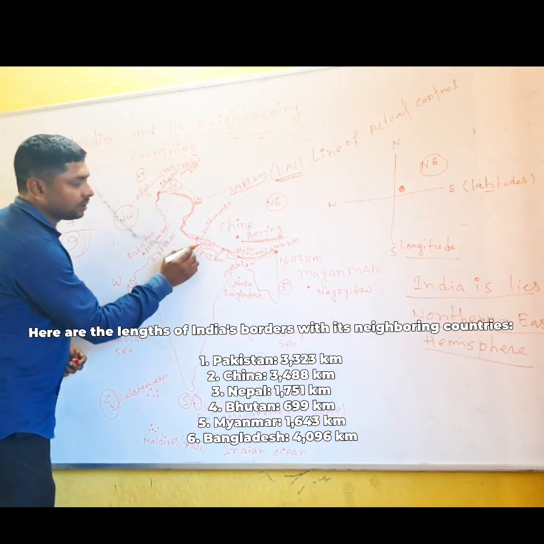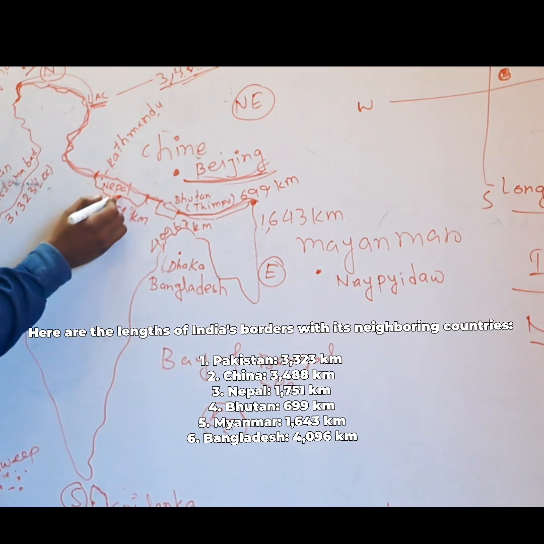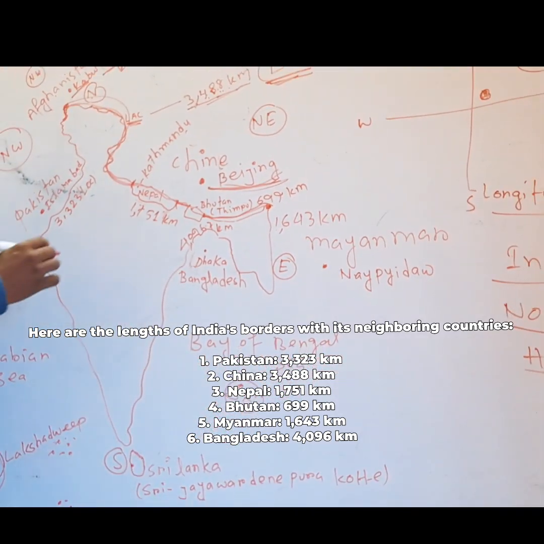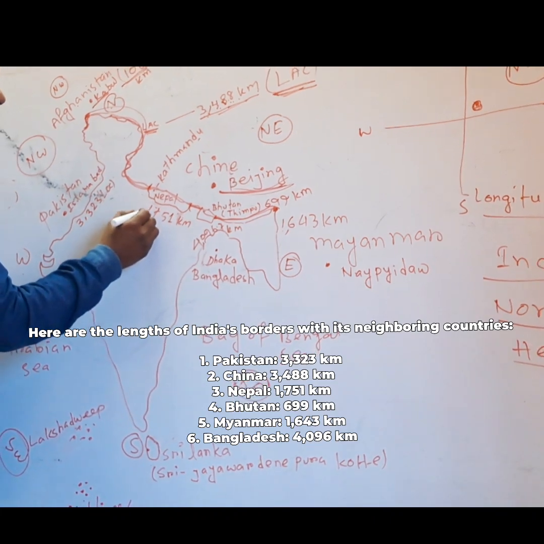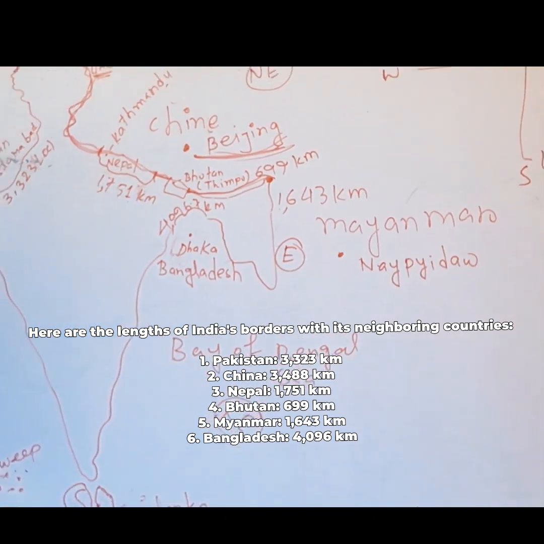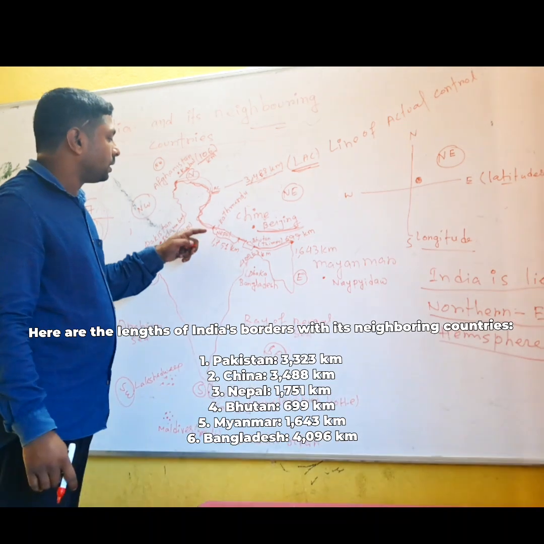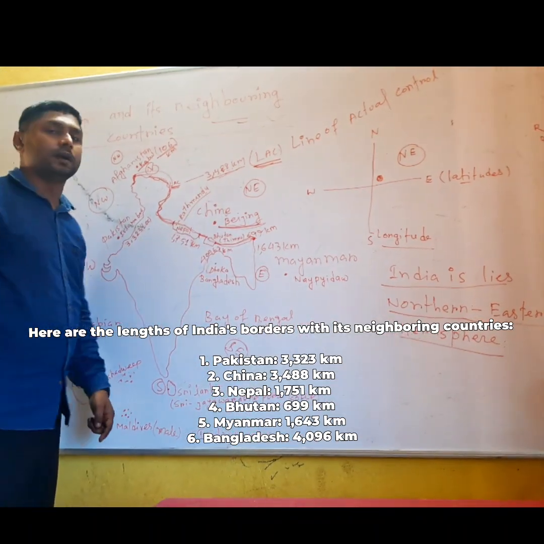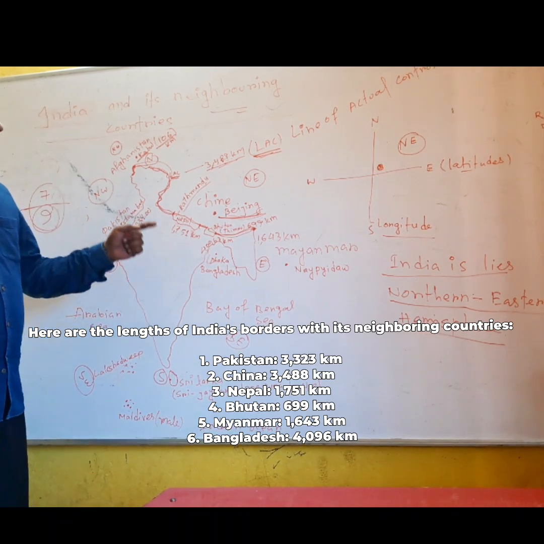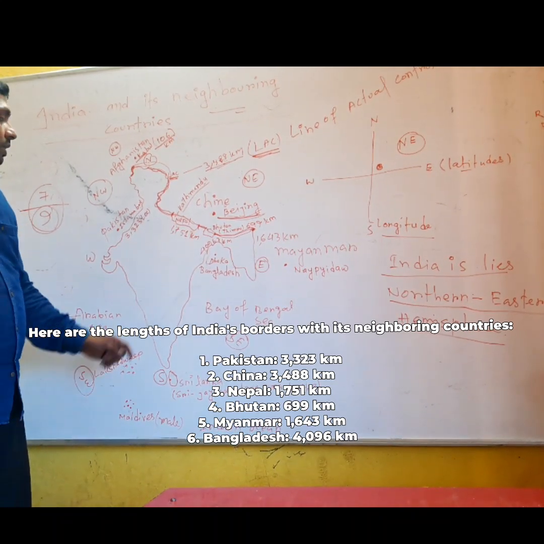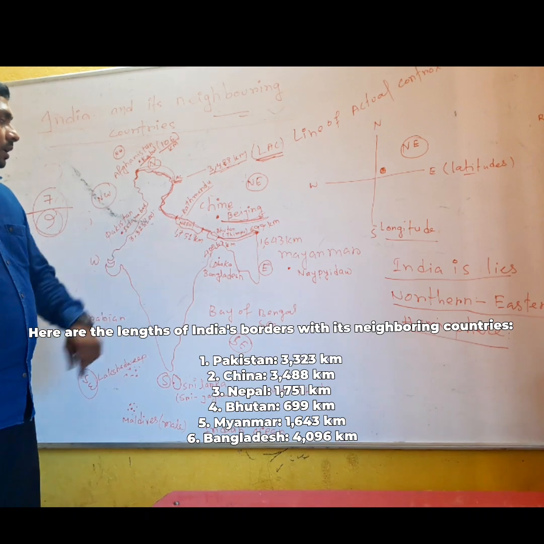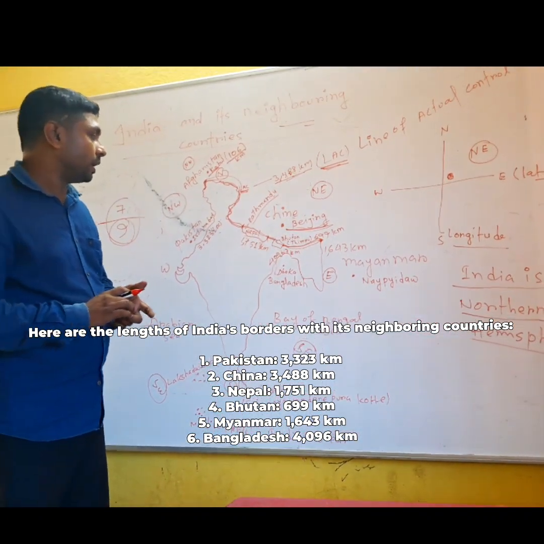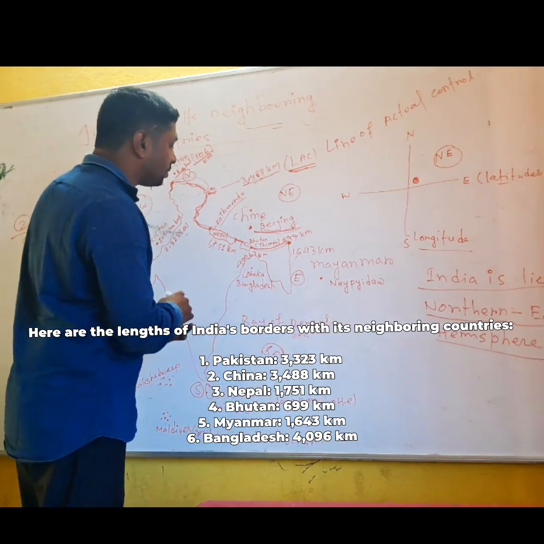Here you can see this is Nepal. Nepal also shares a border with India. The total how many kilometers of border does it share with India? 1751 kilometers. This is the length of the border Nepal shares with India, and Nepal's capital name is Kathmandu. It is a very important neighboring country to India, because we are exporting and importing many commodities from here to there and there to here. Now come to the next point.